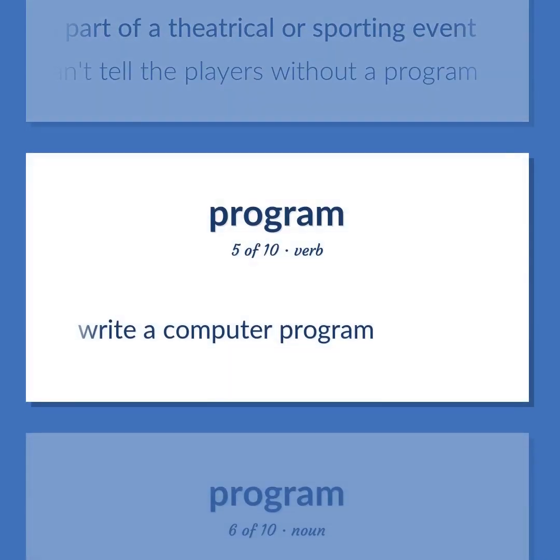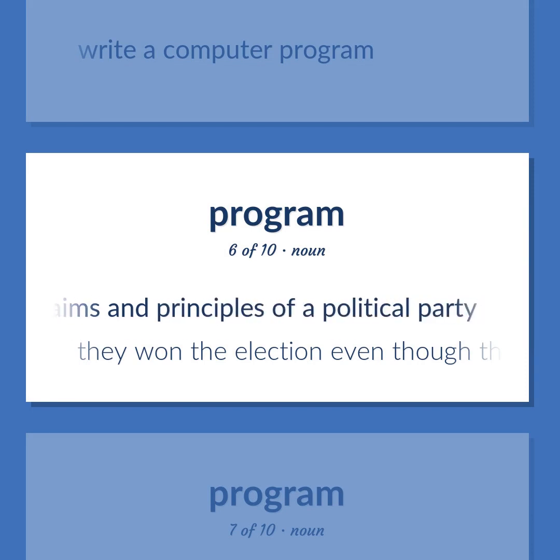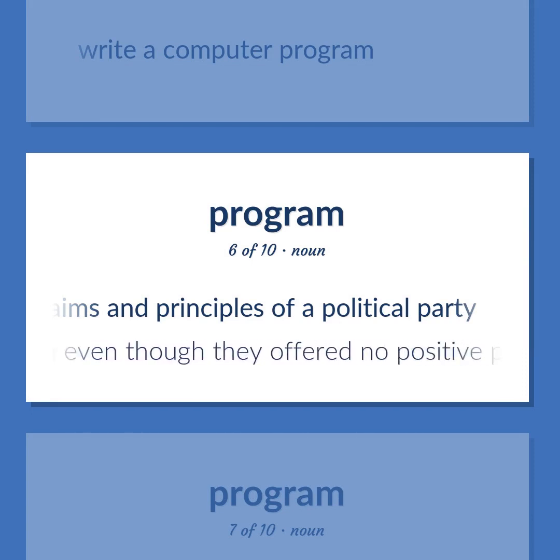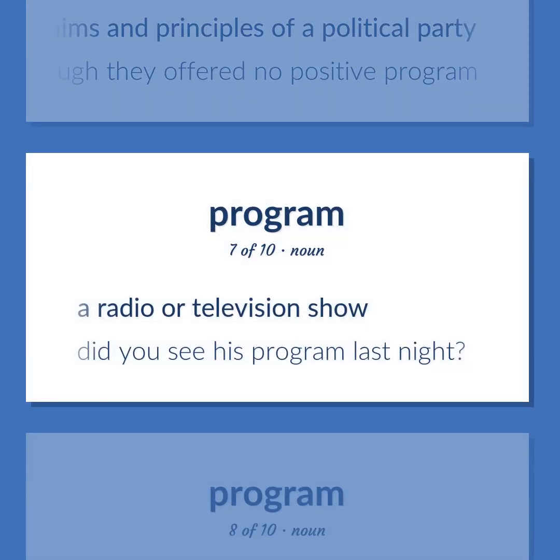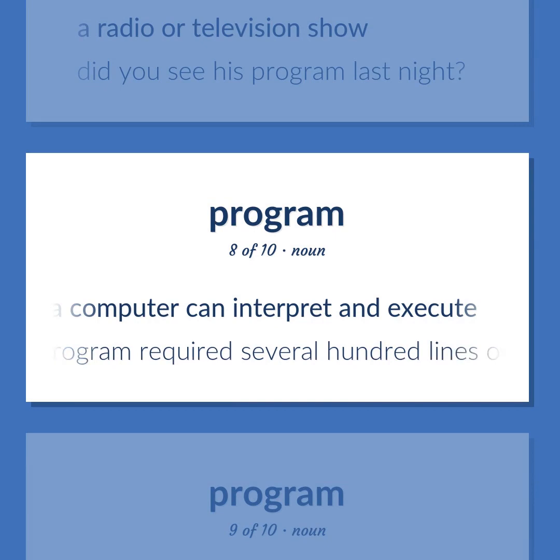Write a computer program. A document stating the aims and principles of a political party. They won the election even though they offered no positive program. A radio or television show. Did you see his program last night? Computer science. A sequence of instructions that a computer can interpret and execute. The program required several hundred lines of code.